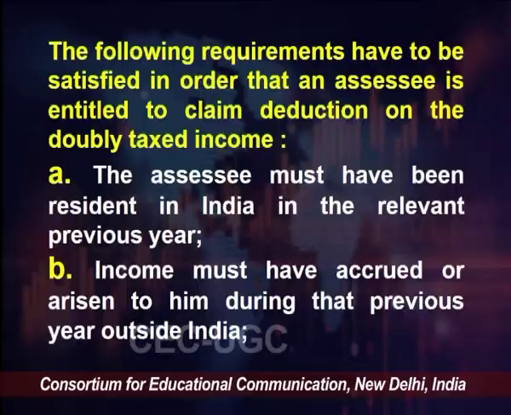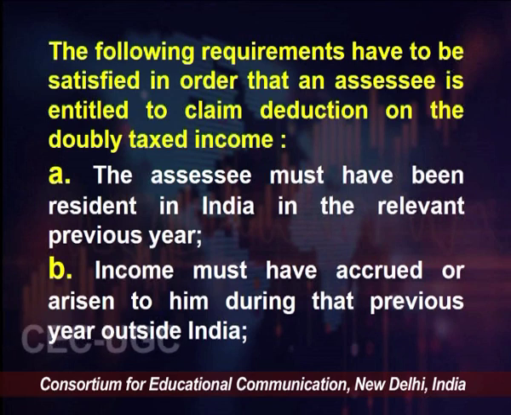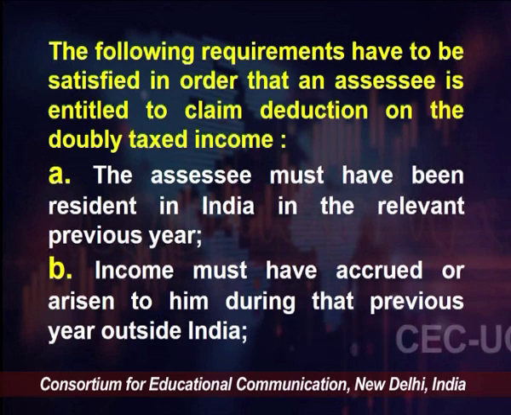So, the first thing is that unilateral relief will only be allowed if the person with respect to whom the income is being assessed, in the specific case of doubly taxed income, has been resident in India. Second, income must have accrued or arisen to him during that previous year outside India. Now, what do we mean by that? He is a resident in India, but since we are talking about doubly taxed income, he must have some income accruing from outside India.